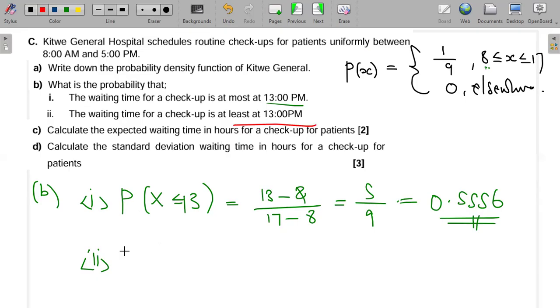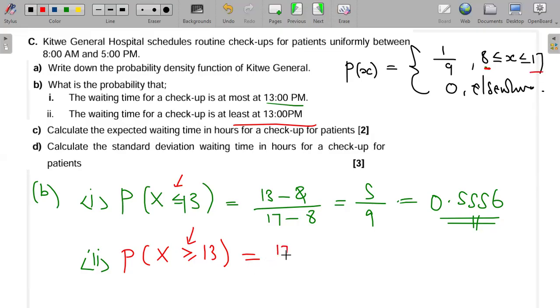Part 2, they're saying find the probability that the waiting time for a checkup is at least 13. This means X should be greater than or equal to 13. Since here we have a greater than, the highest value we could get before was 13, so we did 13 minus the lowest. But here, since we are doing greater than 13, the highest value that we can get in this interval is 17.